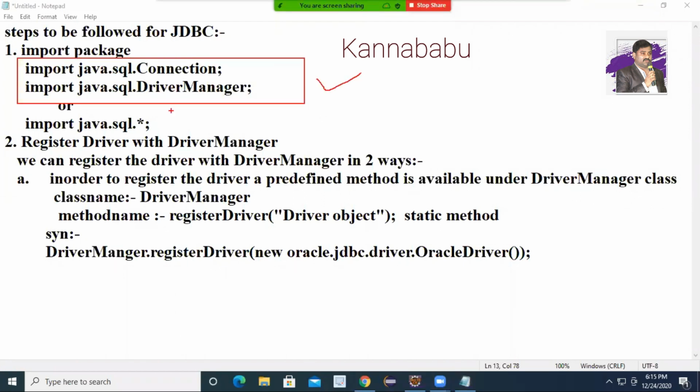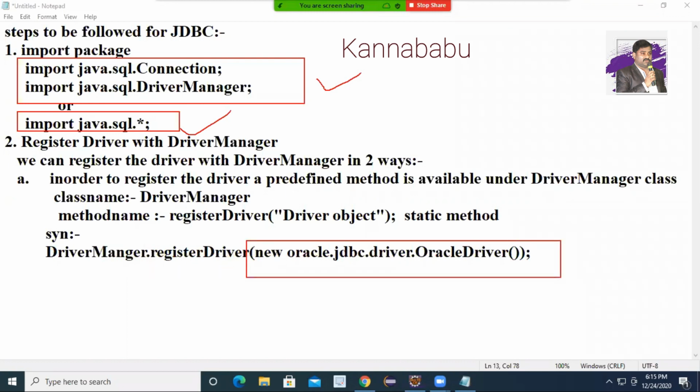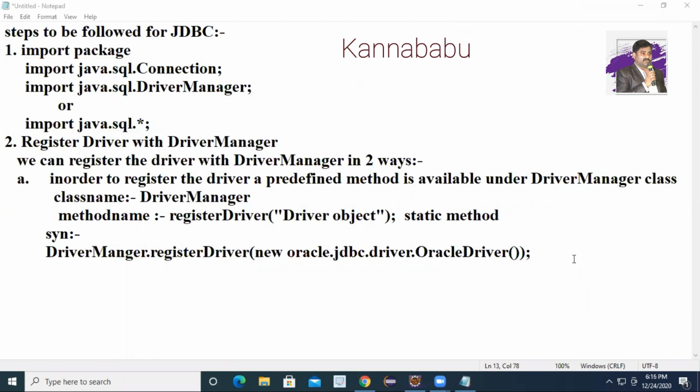This one you can write or this one you can write. This is a single line, this is 2 lines. Step 2: register the driver with the driver manager. We can register the driver with the driver manager in 2 ways. One is by invoking the registerDriver method. For this registerDriver method, you can pass the driver object.